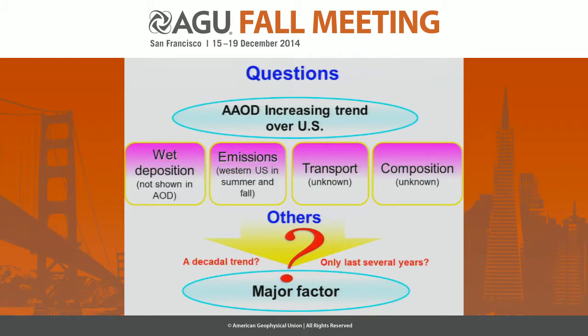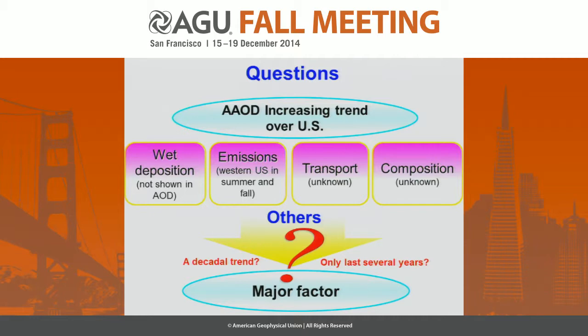Okay, from the above analysis we can see a significant increasing trend over the United States, and it's related to several factors. Weather, precipitation, but we only see it in AAOD. We didn't see that in AOD. It means it may not be dominated by precipitation, except part of Central US. And emissions: we know that anthropogenic emission actually decreased, and it's only associated with part of the biomass burning emission in fall and summer over Western US.